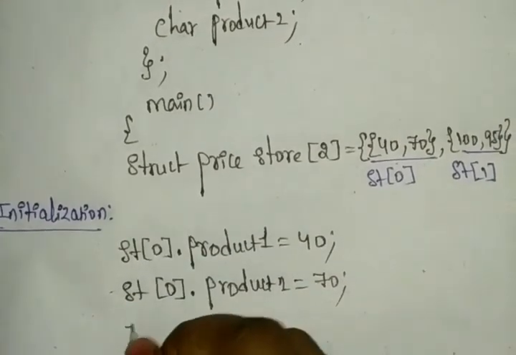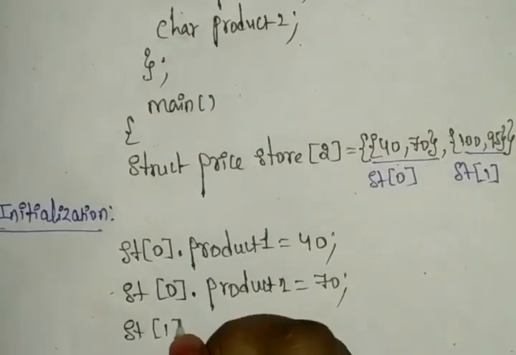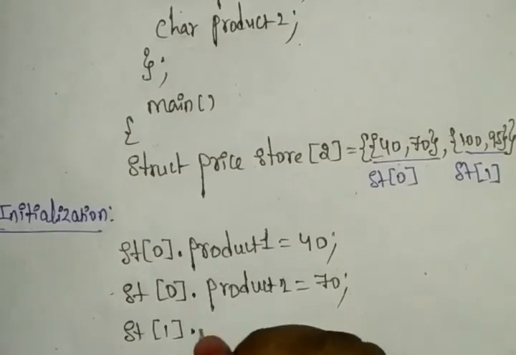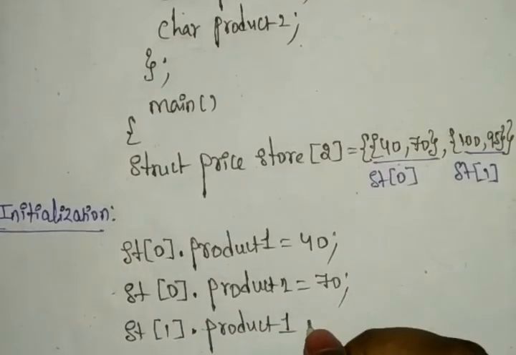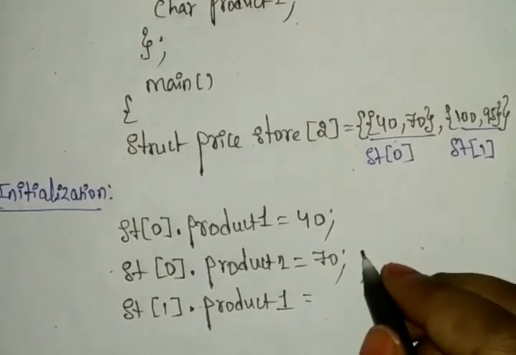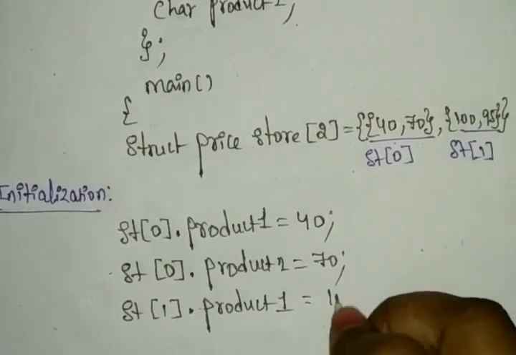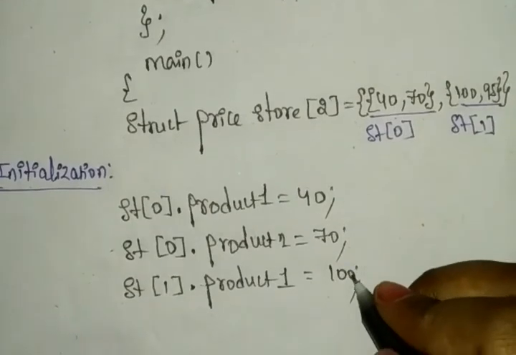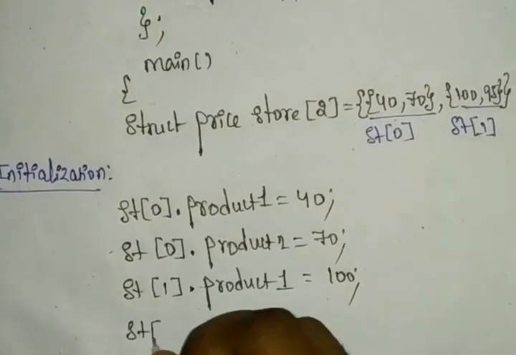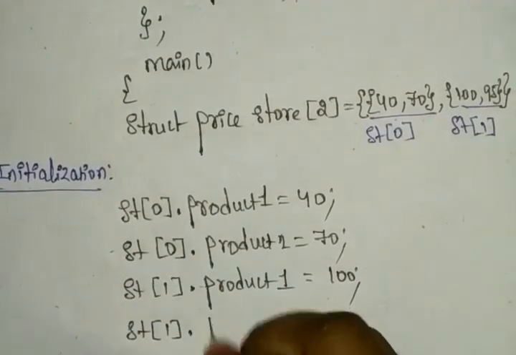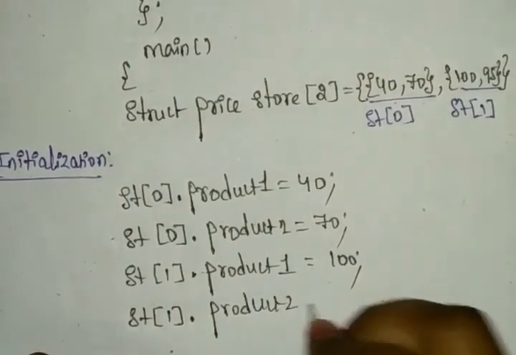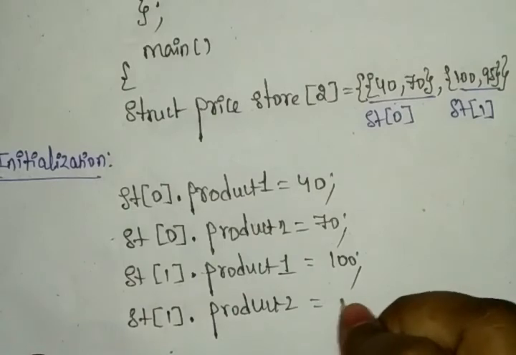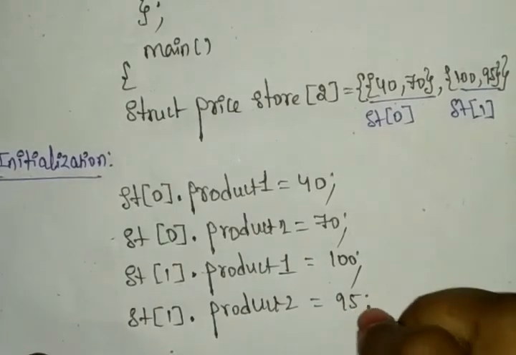And next you can see ST1, product 1, with the value 100. And next we have ST1 product 2, which has 95. Just write like this.